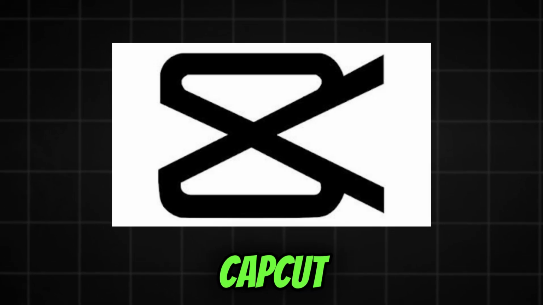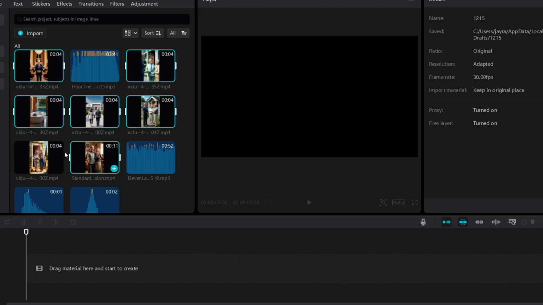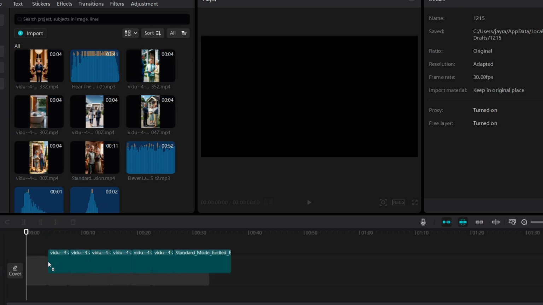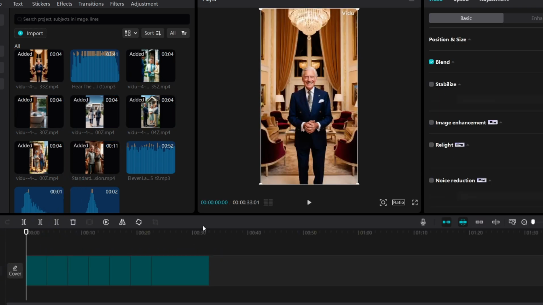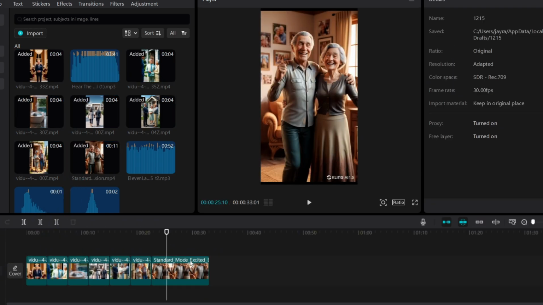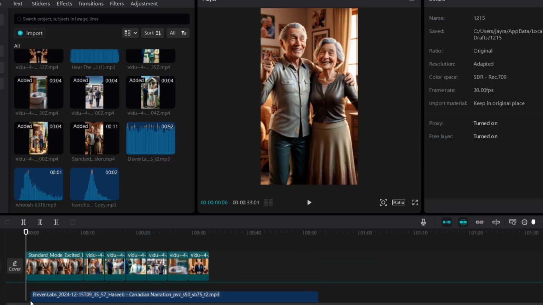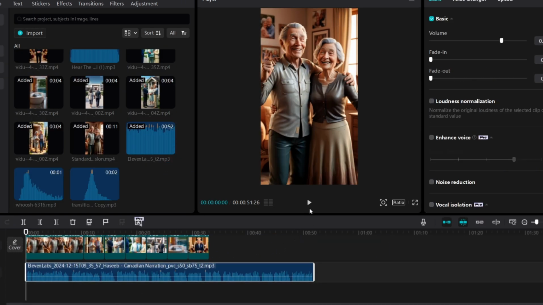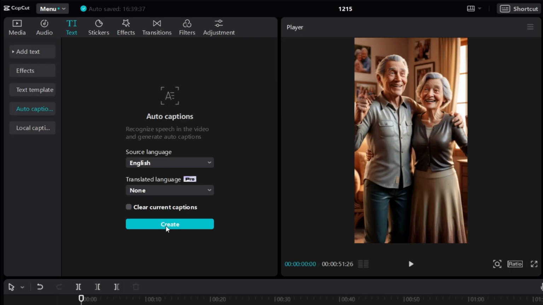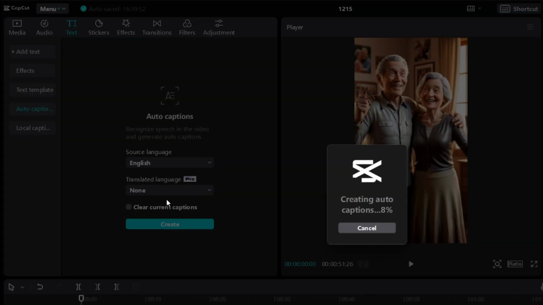CapCut is an excellent tool for editing your videos. Start by importing all your animated sequences into the editor. From here, follow these steps. Add the voiceover we generated using 11 Labs and arrange all scenes accordingly. Then use CapCut's text tools to add captions to your video. Captions not only enhance engagement, but also make your content more accessible to viewers watching without sound.